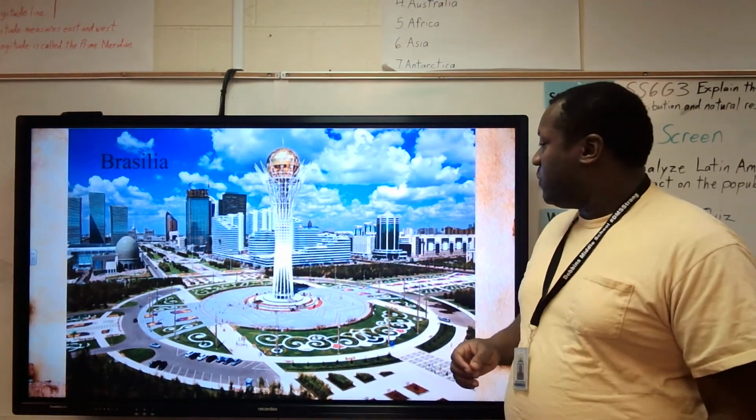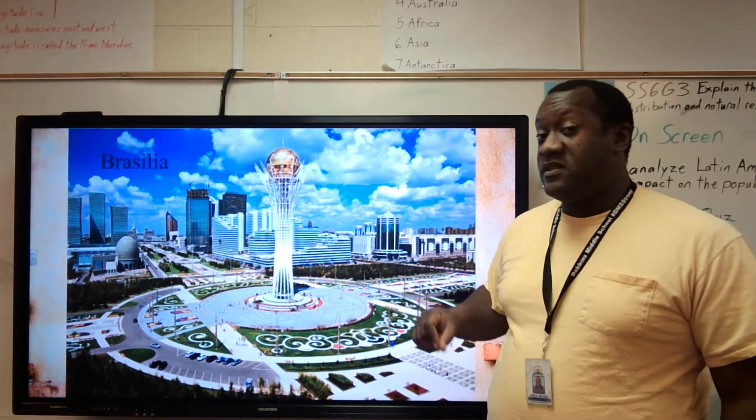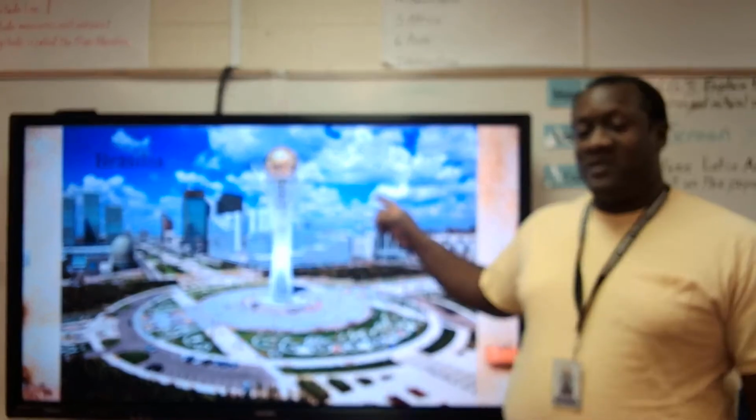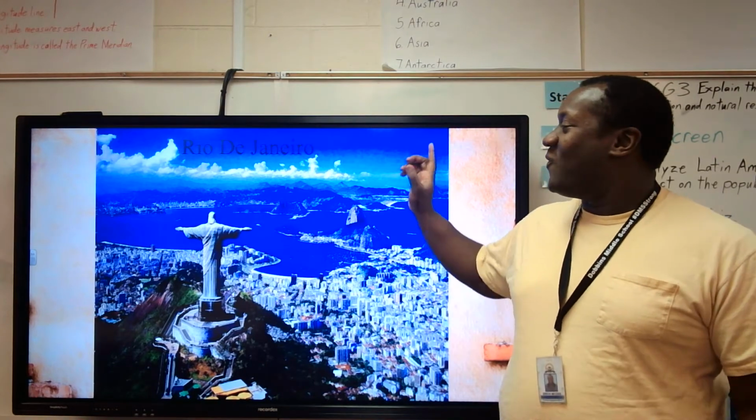Brasilia. So there's Brasilia, very nice city. I have no idea what this is. This would be something to look up. One student asked if it was an egg. No, it's not an egg. All right. Rio de Janeiro.